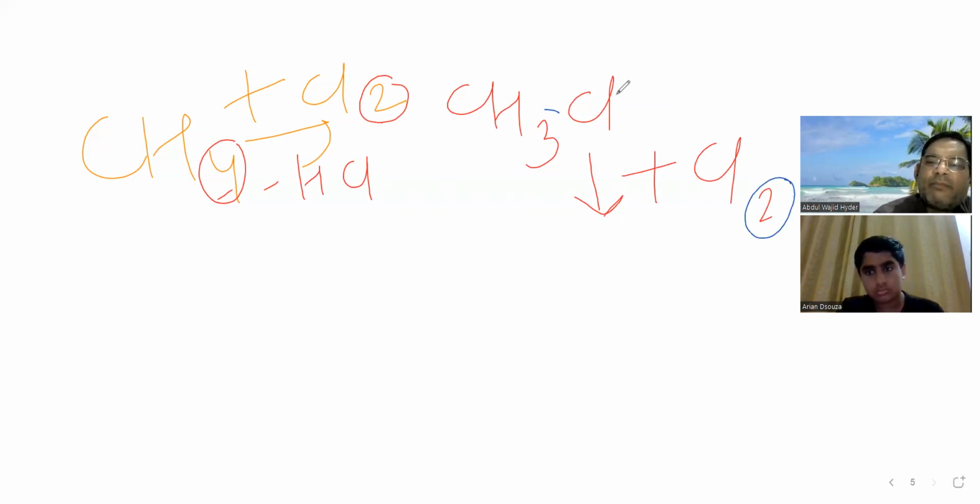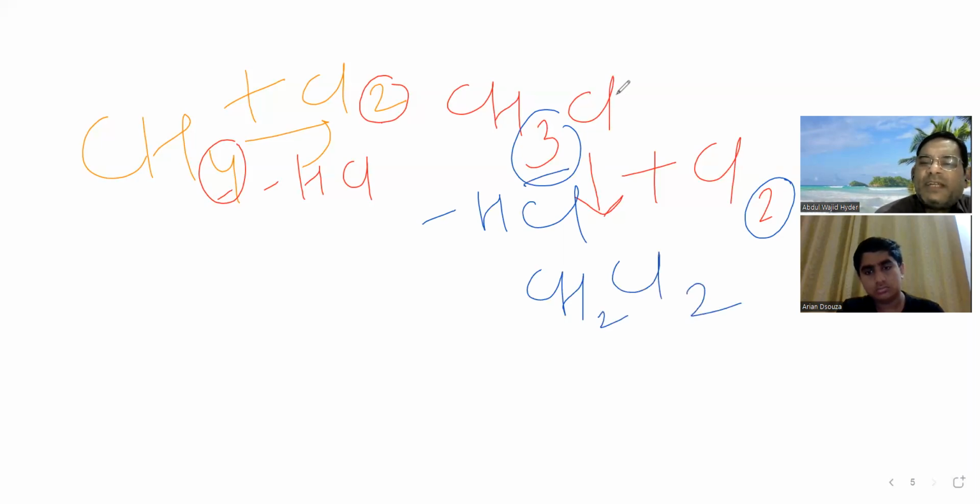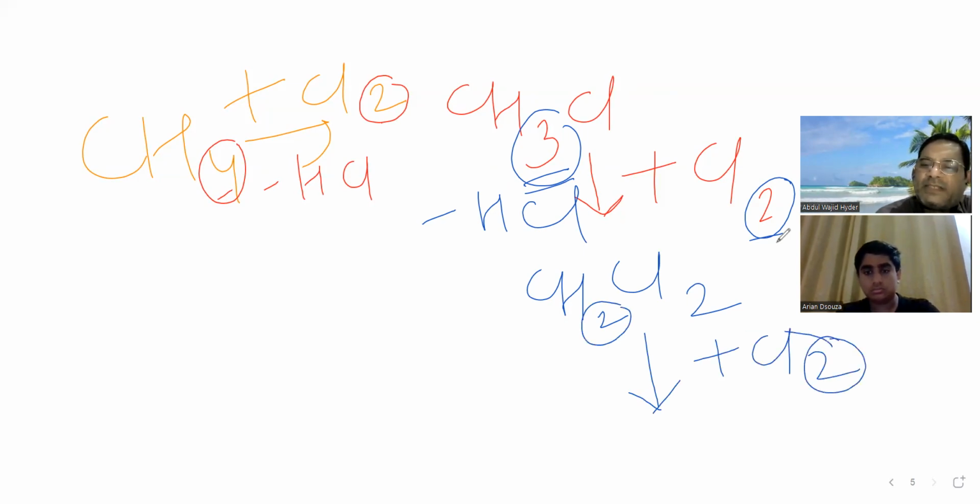So this one Cl combines with one H to form HCl, and what you will get? CH2Cl2. This hydrogen will be replaced, and instead of that hydrogen Cl will be added. This CH2Cl2 further reacts with one more Cl2, and then again one H will combine with this one Cl to form HCl, and what we will get? CHCl3.